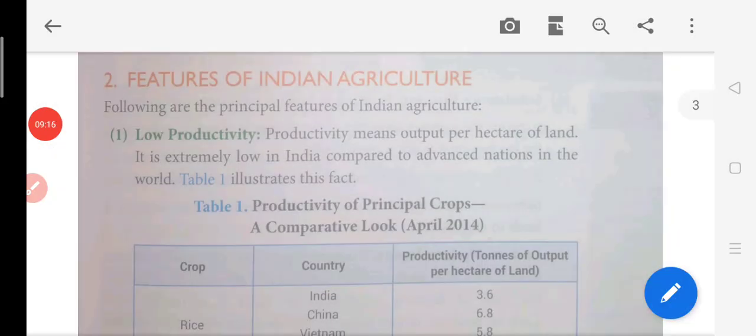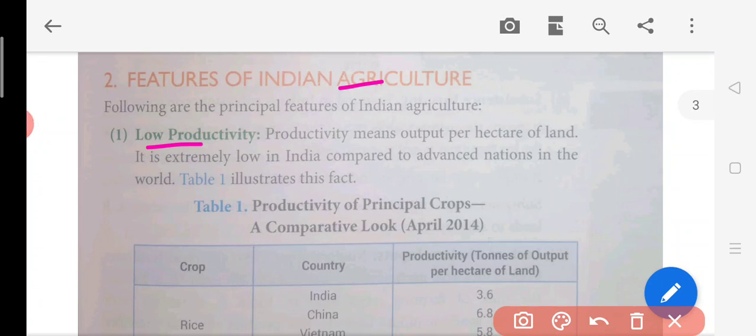Now, in this feature of Indian agriculture, the first point is low productivity. So, what is productivity? Productivity means output per hectare of land. Suppose there is a piece of land of one hectare. How much production is done on that piece of land? That is called productivity. It is extremely low in India as compared to other countries or nations.